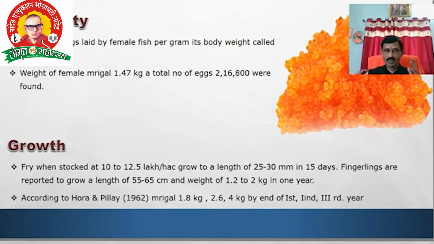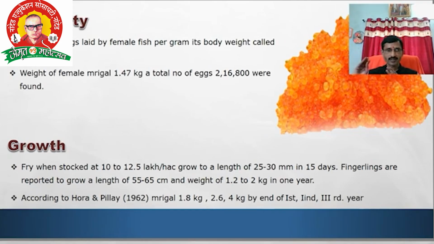Some scientists, Hora and Pillay in 1962, found that mrigal reaches 1.8, 2.6, and 4 kg at the end of the first, second, and third year.